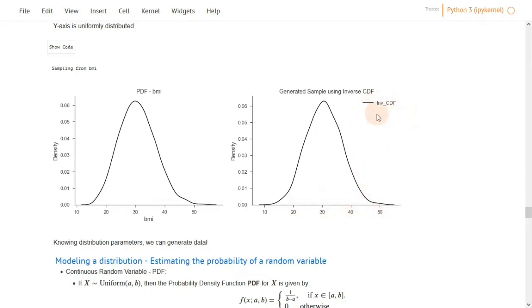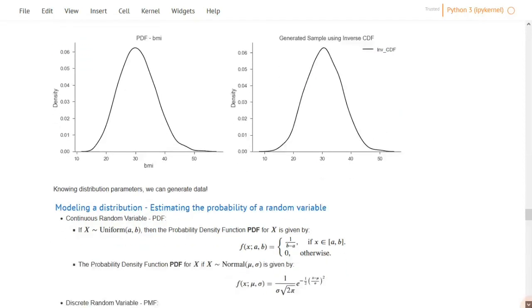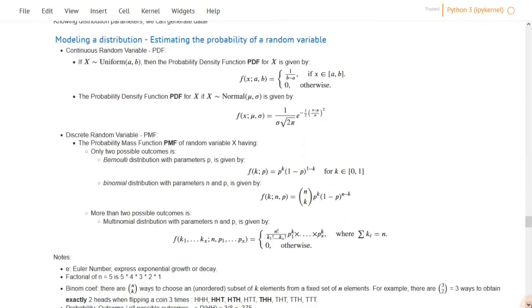If we want to learn more about the probability density function and probability mass functions, for example, if we start with continuous random variables, if a random variable follows a uniform distribution of parameters A and B, where A is the lower limit and B is the upper limit, the PDF can be expressed as 1 over B minus A. This is, of course, if X belongs to [A, B].